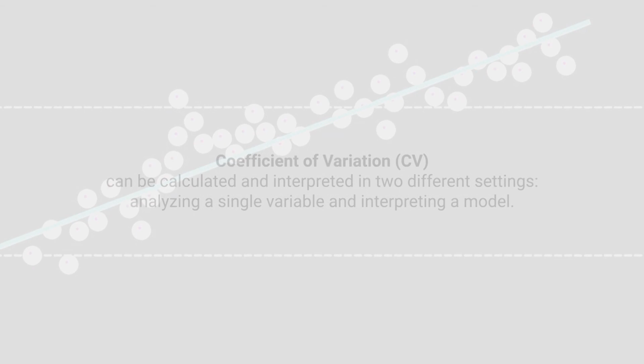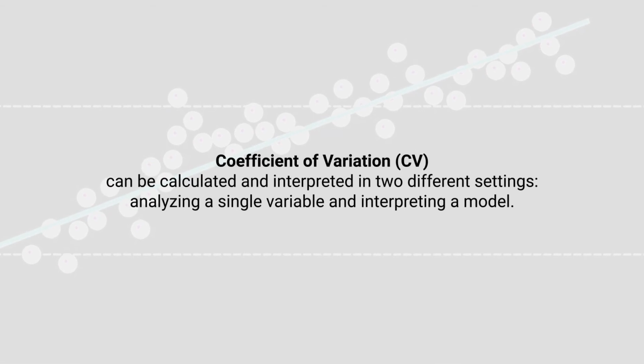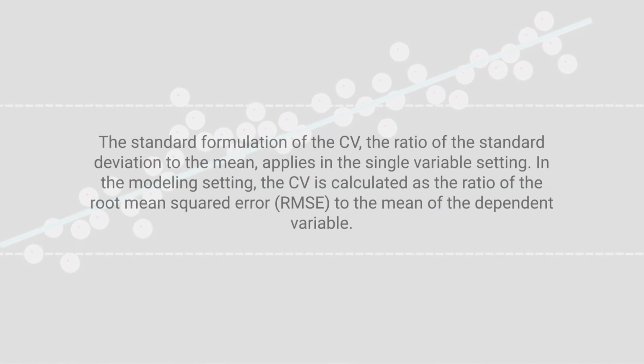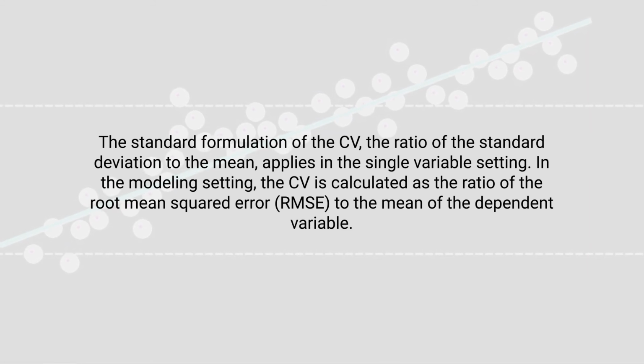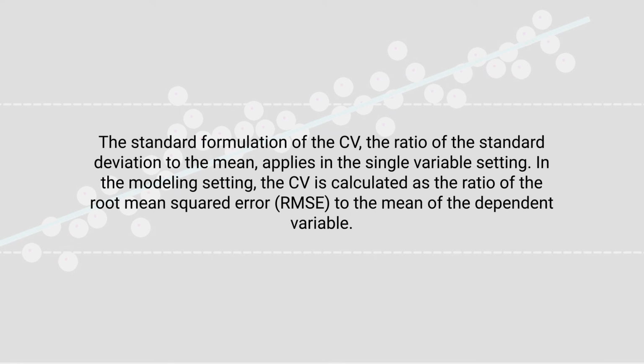The coefficient of variation can be calculated and interpreted in 2 different settings. The standard formulation is the ratio of the standard deviation to the mean, which applies in single variable settings. In modeling settings, the coefficient of variation is calculated as the ratio of the root mean squared error to the mean of the dependent variable. In both settings, the coefficient of variation is often presented as the given ratio multiplied by 100.